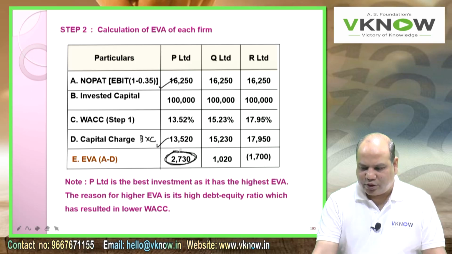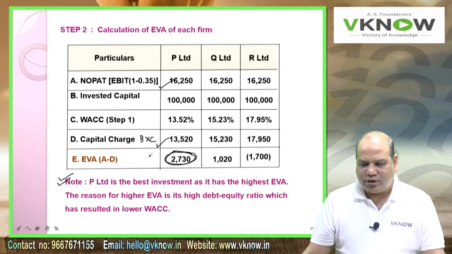In that company we are going to invest. So write down the note: if EVA is the deciding criterion, then the answer will be the company with the higher EVA. P Limited is the best investment as it has the highest EVA.